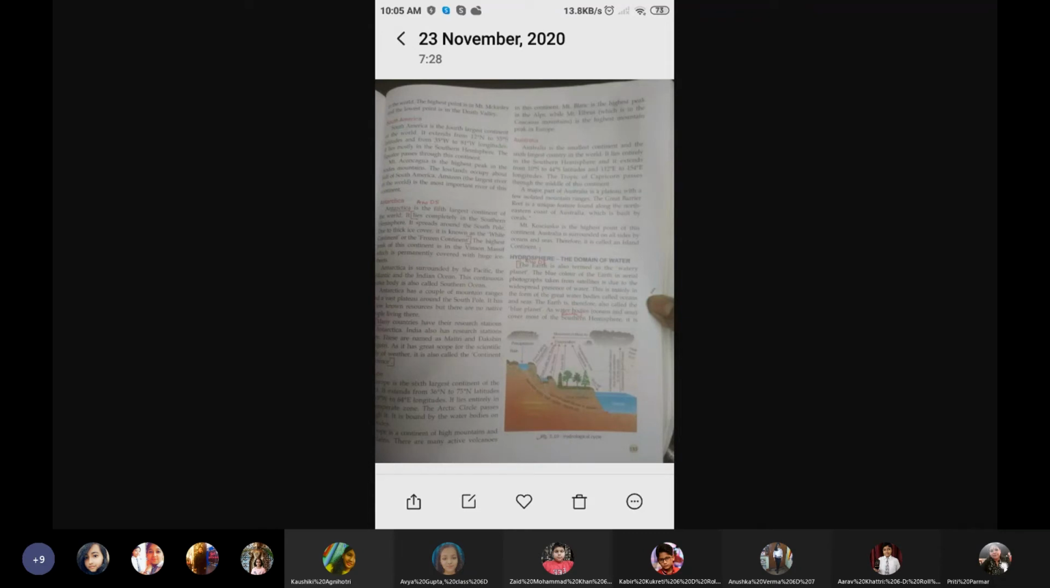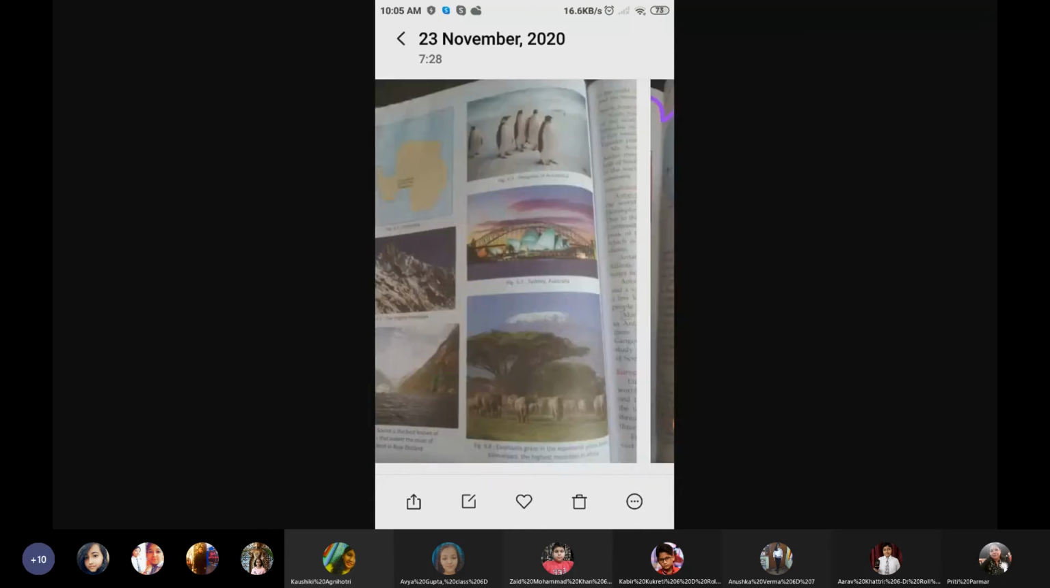Then we talk of the next continent, Europe. Europe is the sixth largest continent of the world. It extends from 36 degrees north to 75 degrees north latitudes and 10 degrees west to 64 degrees east longitude. It lies entirely in the temperate zone. Now, if you see the zone, let me show you the zone.